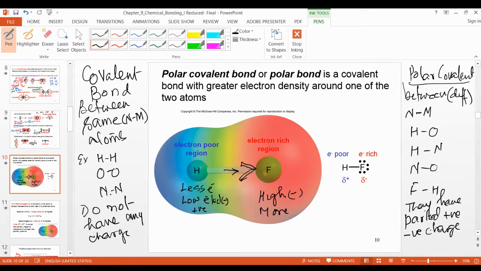But this is non-metal, right? But different and same. But ionic compounds have metal and non-metal, and they have complete plus and minus charge. These are not temporary. These are not partial. The non-metal and metal, that is an ionic compound, they have fully positive and fully negative charge. This is the difference between an ionic compound and a polar compound or polar bond.